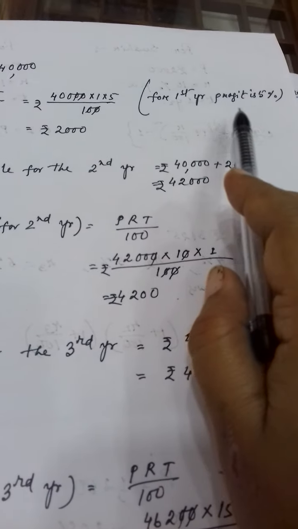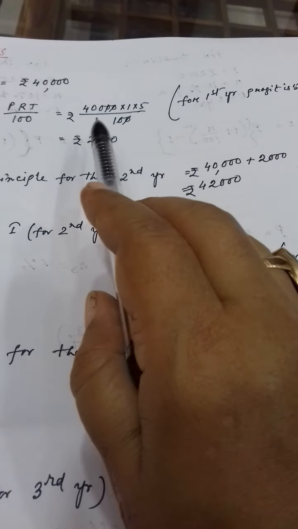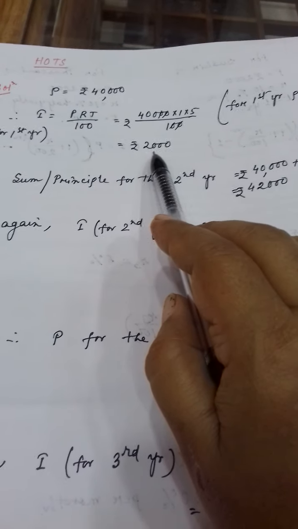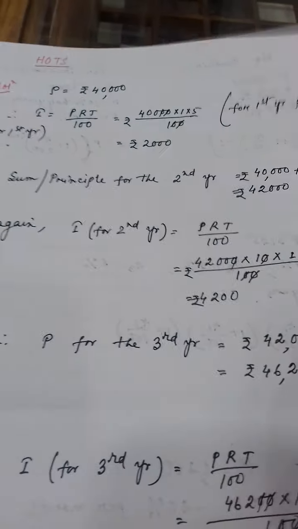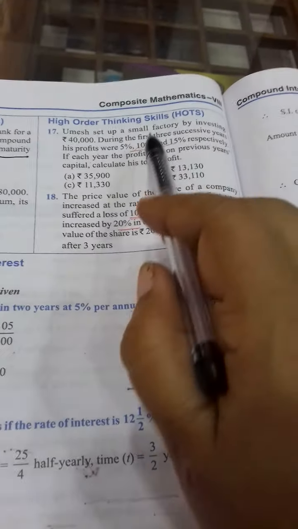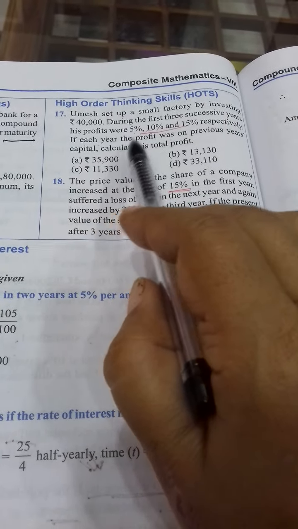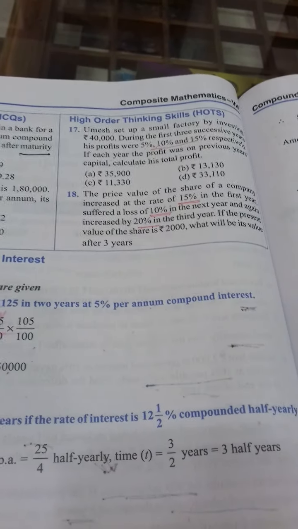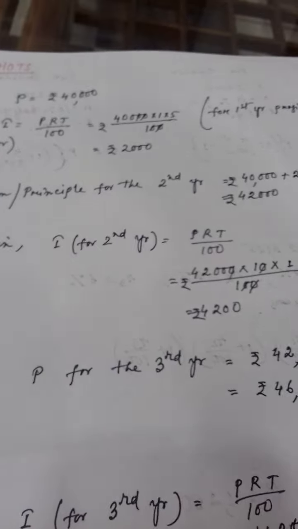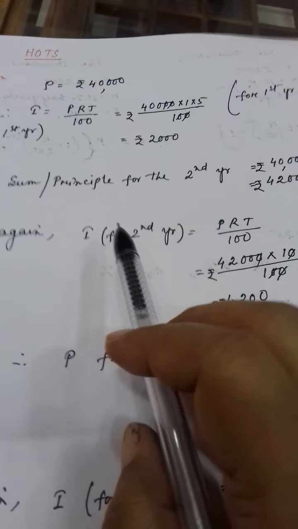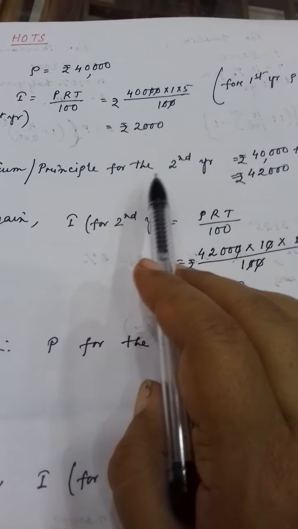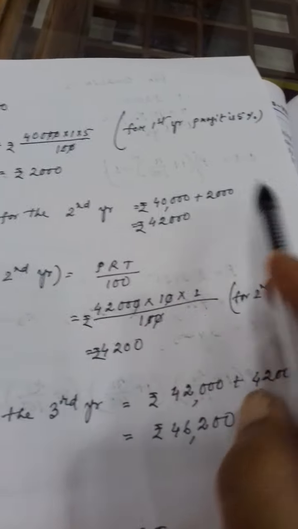PRT by 100. So for the first year, his profit is what? 5%. So principal is this, profit is 5%. So total interest is what? 2,000. Now according to the question, what is the question? It's told, if each year the profit was on the previous year's capital, then what will be his sum for the second year? Because 3 successive years are there. Sum means principal. Then what will be its sum for the second year?